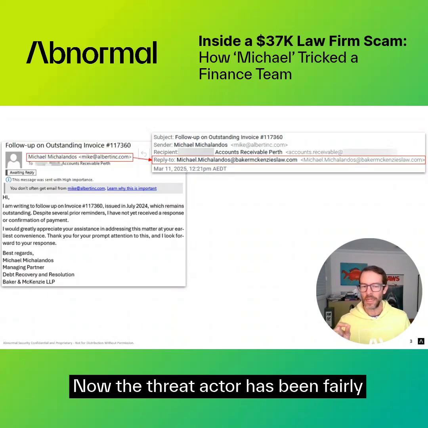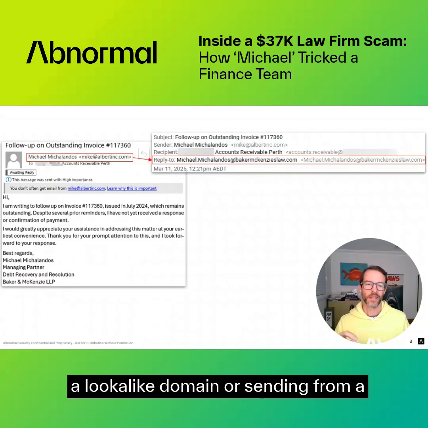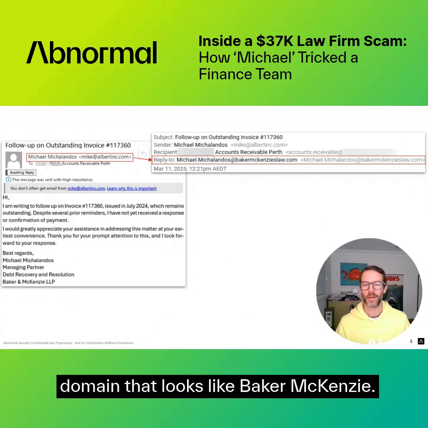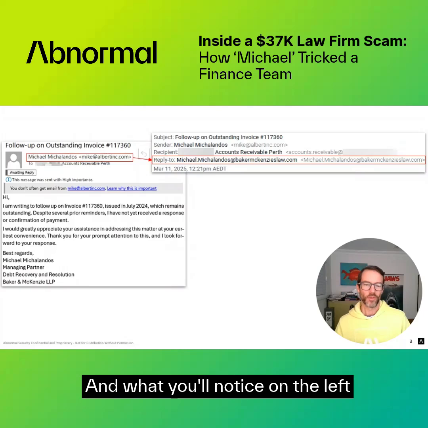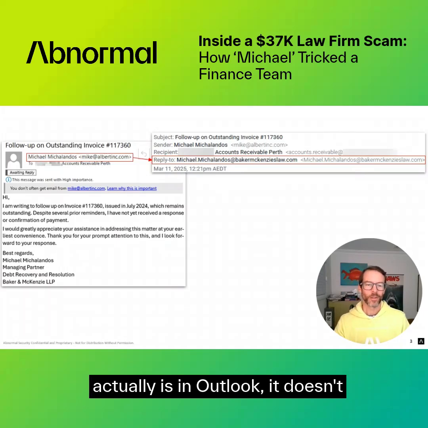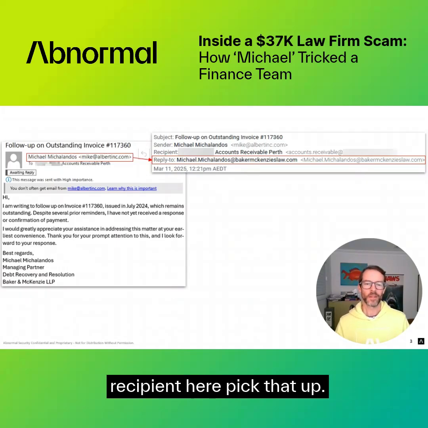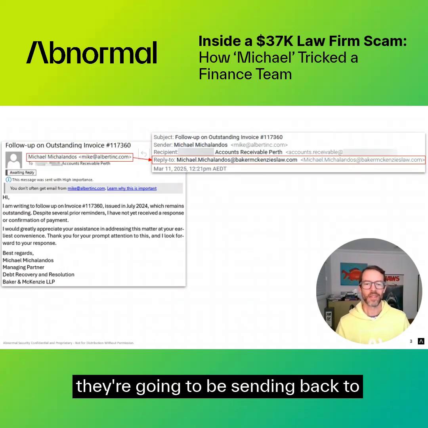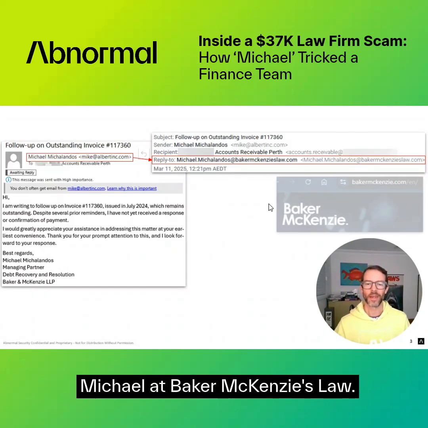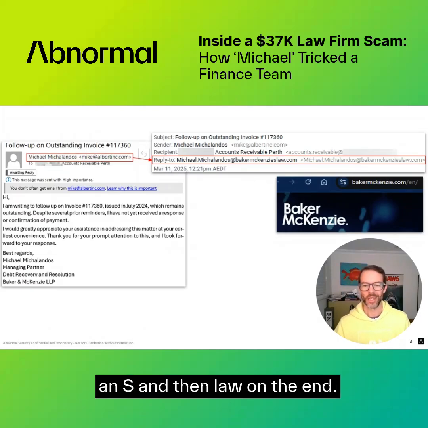Now, the threat actor has been fairly clever here and not gone in directly with a lookalike domain or sending from a domain that looks like Baker and McKenzie. They've actually used the reply-to address. And what you'll notice on the left is that in Outlook, it doesn't even show that reply-to address. So it's very difficult for the recipient here to pick that up. As soon as they hit reply, obviously, they're going to be sending back to Michael at Baker McKenzie's Law.